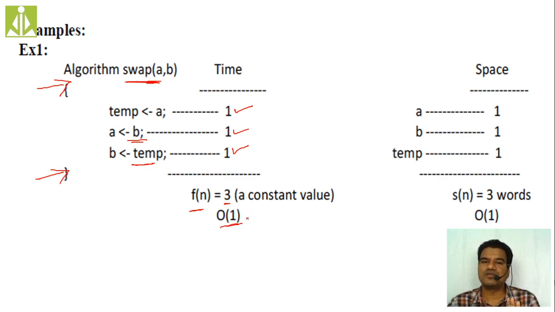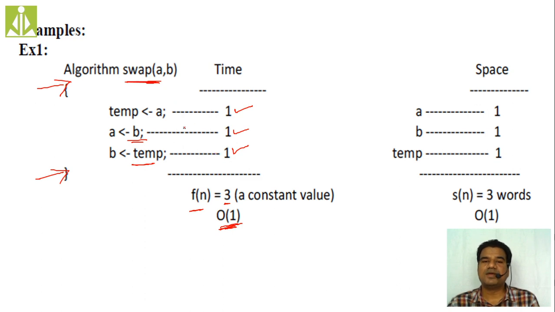We have three different types of notations: big O notation, big omega notation, and theta notation. We call them asymptotic notations. It is related to the mathematics functions concept. So how many units of time is it requiring? 3 units of time. If you write it as a function and use the notation on this function, it will be order of 1. It is a constant value, and as it is a constant value, we get order of 1.